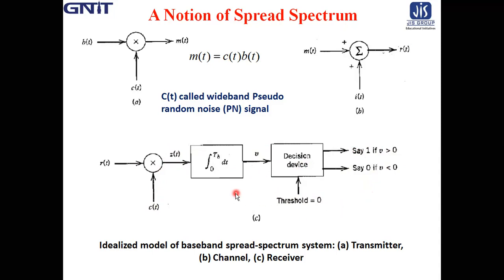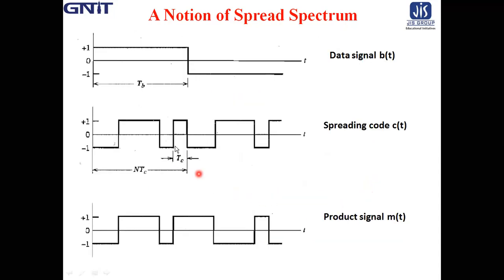Now the waveform: this is your original data signal, this is the spreading code, and when it is multiplied, the product signal m(t) = b(t) c(t) is also a wideband signal. Here Tc is the chip bit duration, the chip rate.